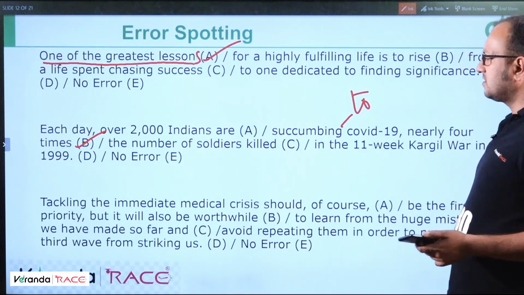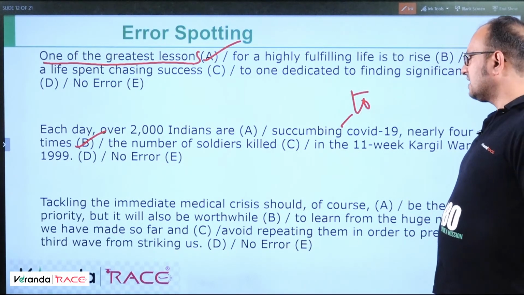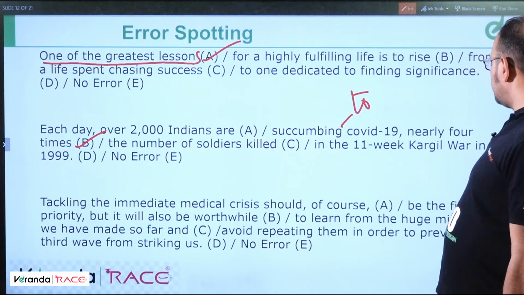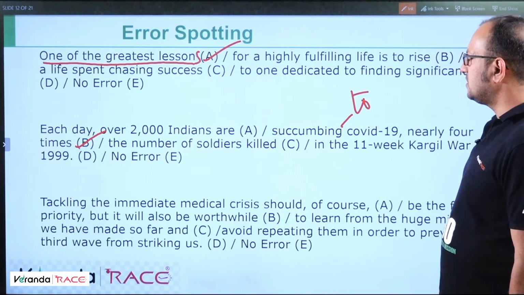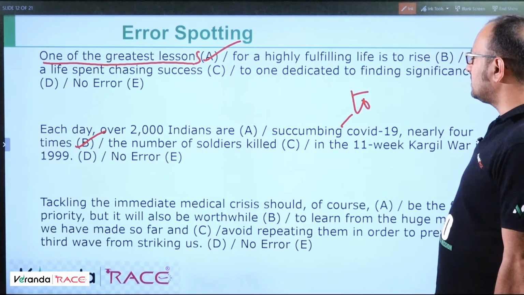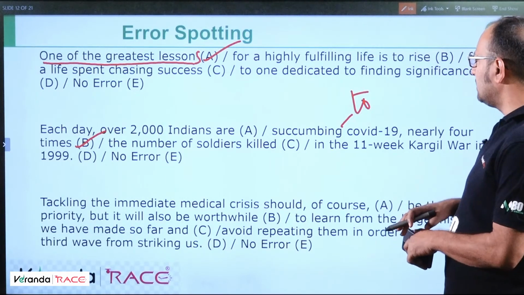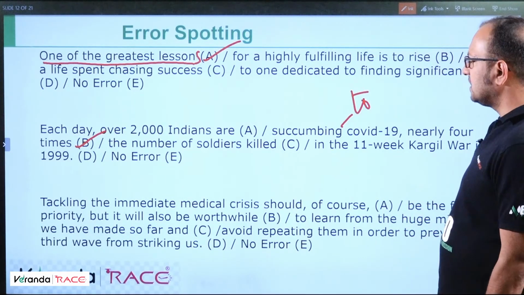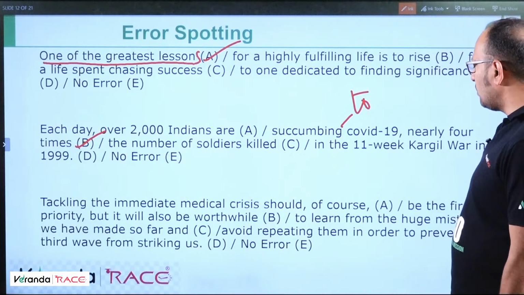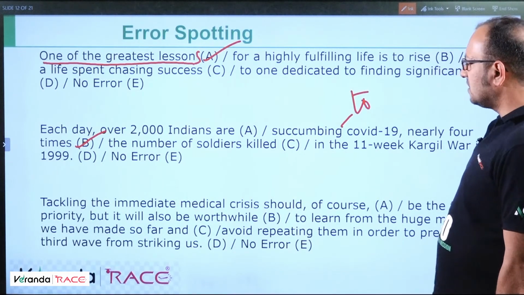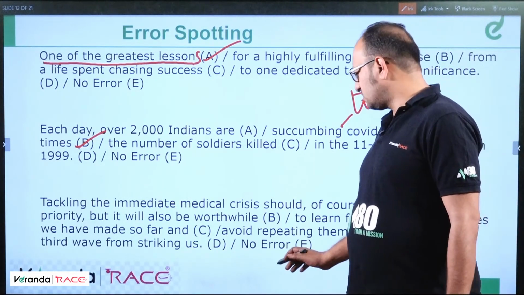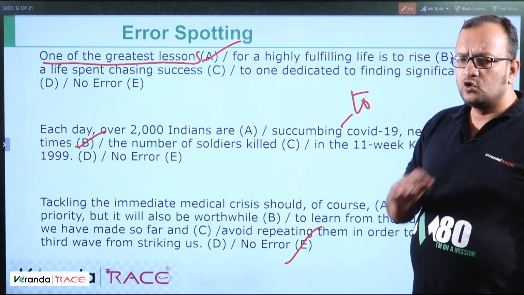Answer to the third question, students. Tackling the immediate medical crisis should, of course, be the first priority, but it will also be worthwhile to learn from the huge mistakes we have made so far and avoid repeating them in order to prevent a third wave from striking us. No error.